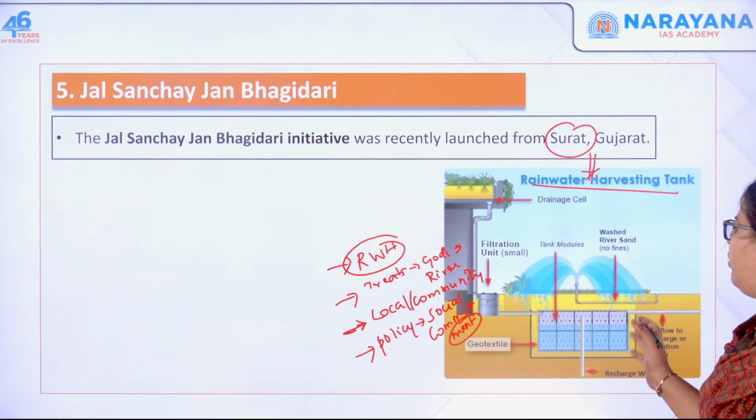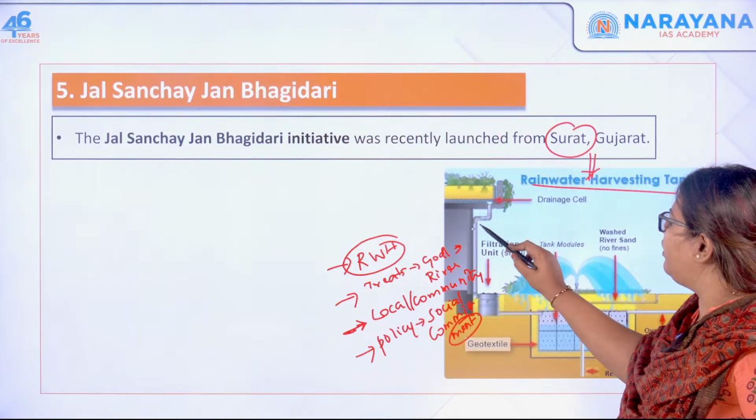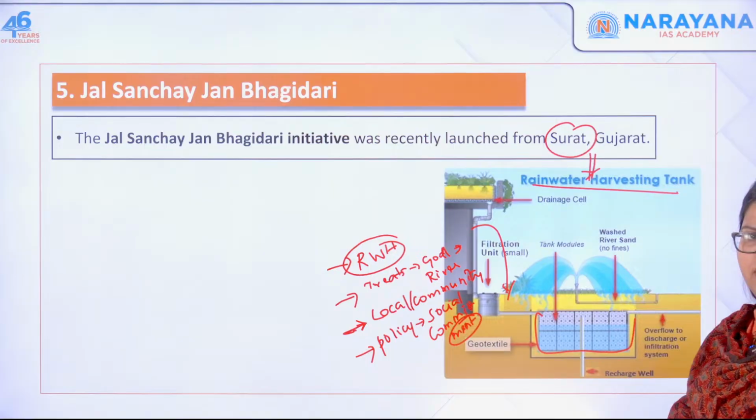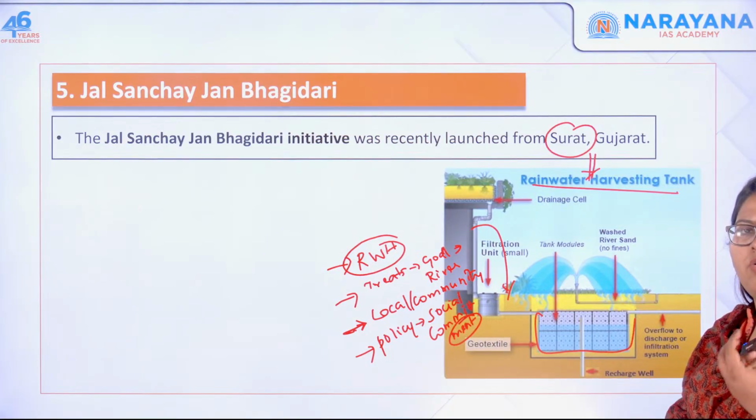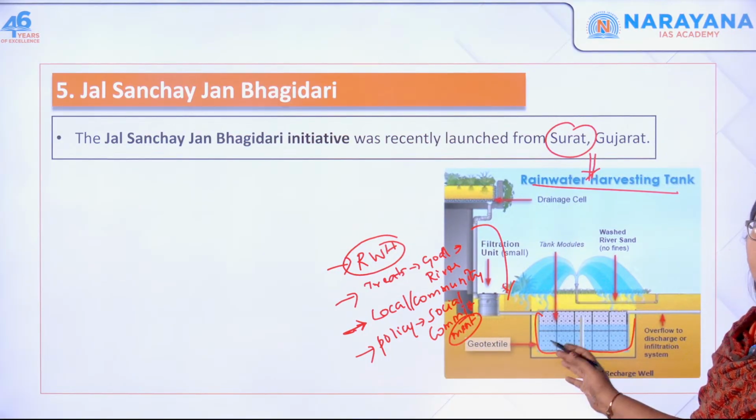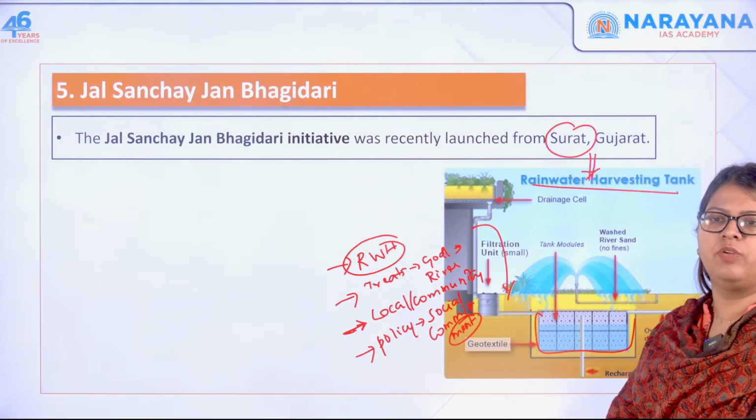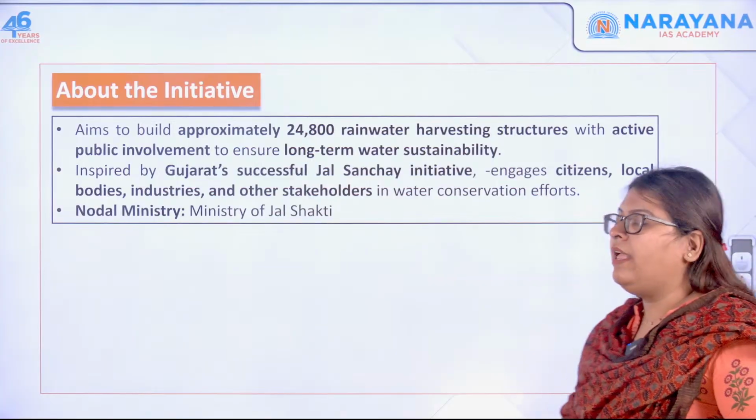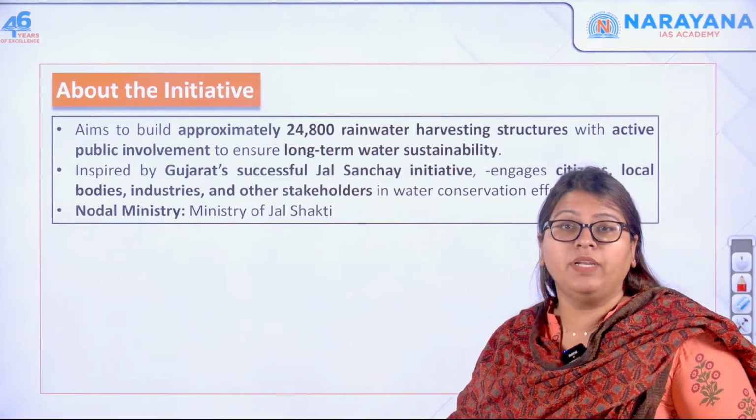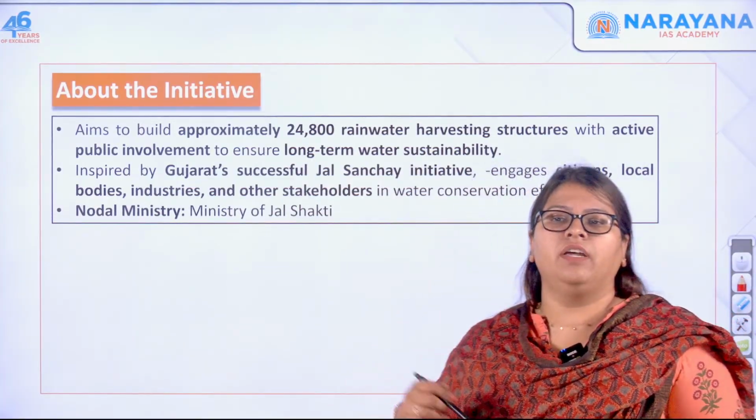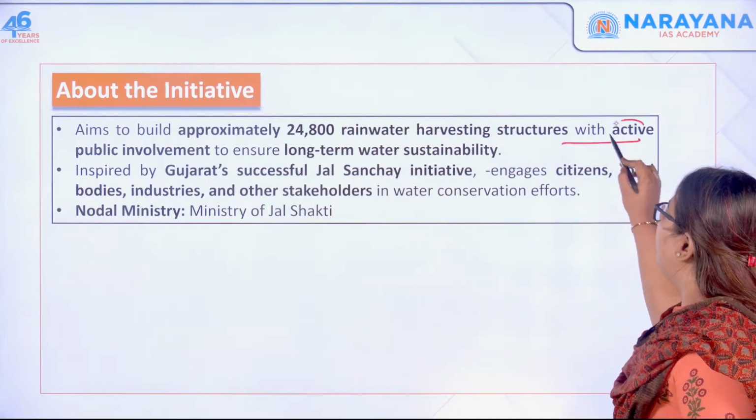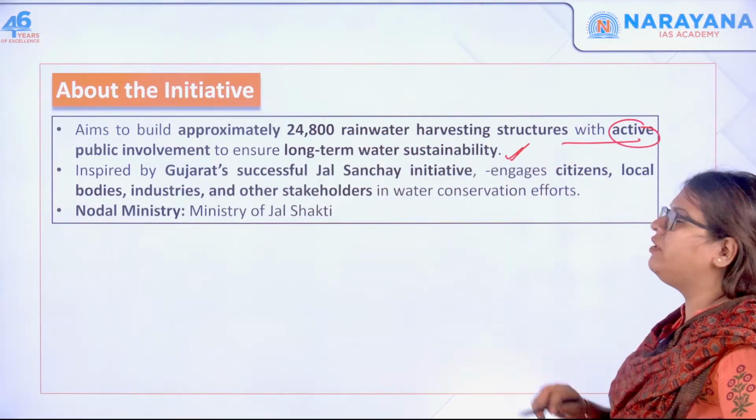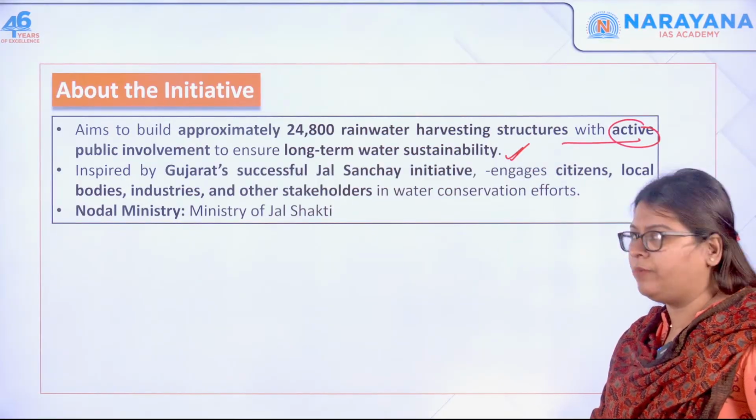You can see the rainwater structures, where the rainwater that seeps underground is stored in a recharge well. Or any kind of overflow or flooding can be used in conservation of rainwater. This is the rainwater harvesting technique. It aims to build around 25,000 rainwater harvesting structures with active public involvement, and that is when you ensure long-term sustainability of water. Next one.